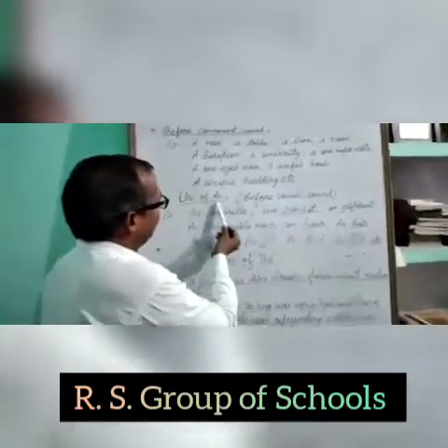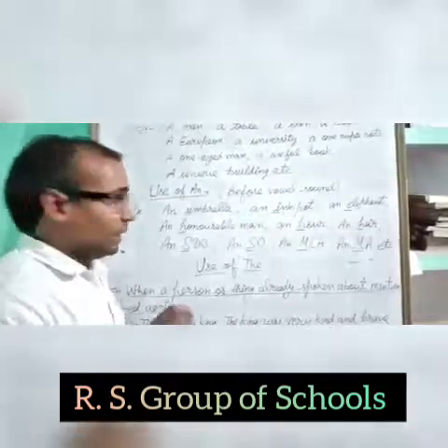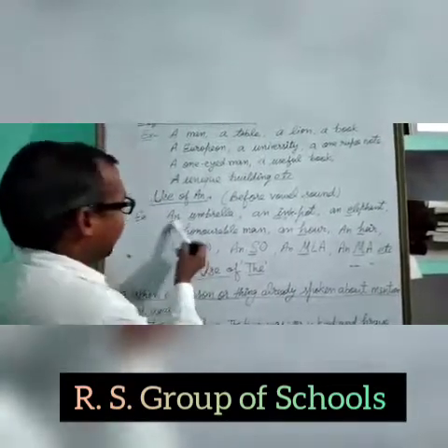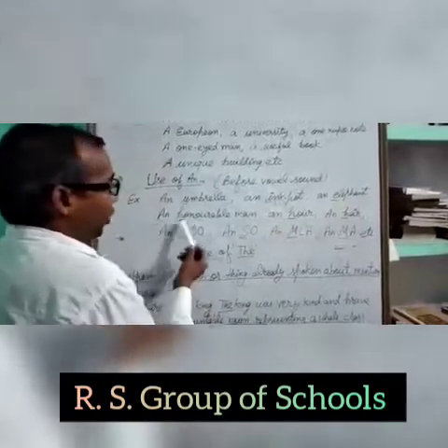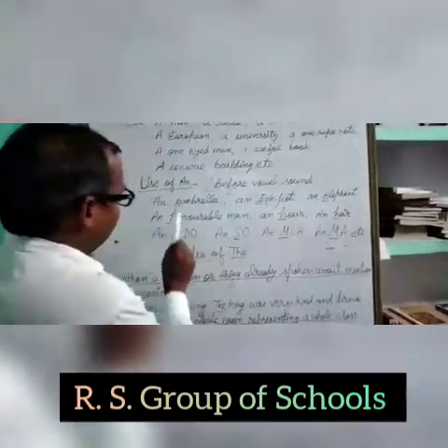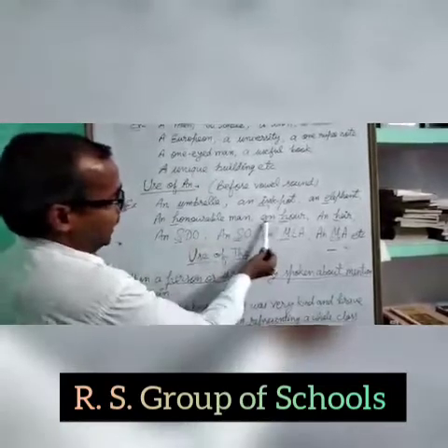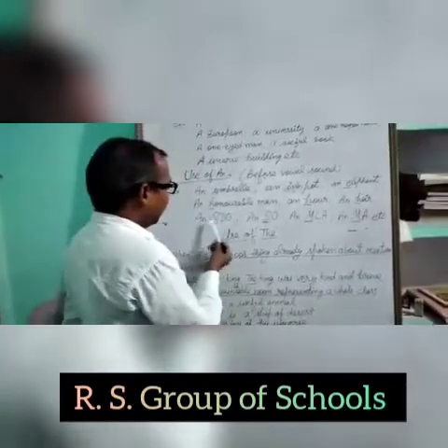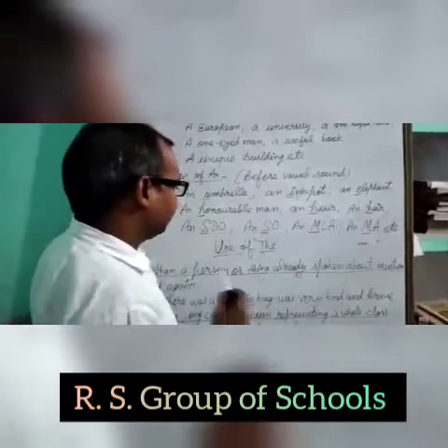Next is the use of an. An will be used before a vowel sound. Whenever any word starts with a vowel sound in pronunciation, we will use an, like an umbrella, an ink pot, an elephant, an honorable man. Here H is there, but the sound is vowel. An honorable man, an hour, an heir. Heir means successor. An SDO, an SO, an MLA, an MA, etc.